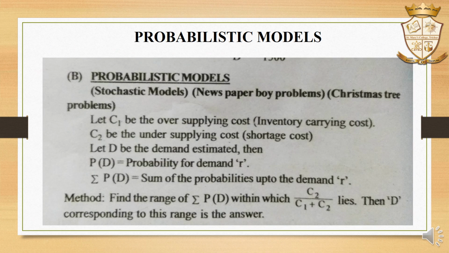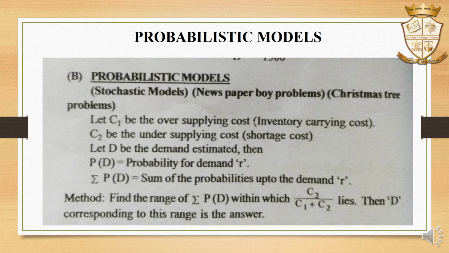Then second model is probabilistic model. Probabilistic model is a stochastic model used for newspaper boy problems and Christmas tree problems. There are two types of cost we consider. Inventory carrying cost, that is taken as C1, and shortage cost, that is taken as C2, and annual demand is taken as D, and P of D is the probability for demand.